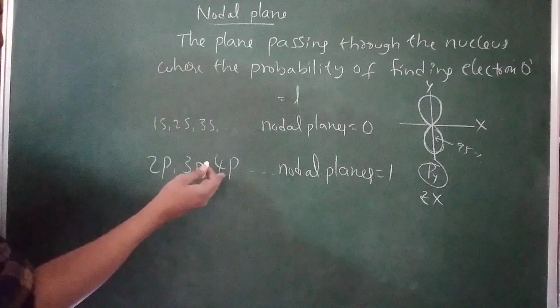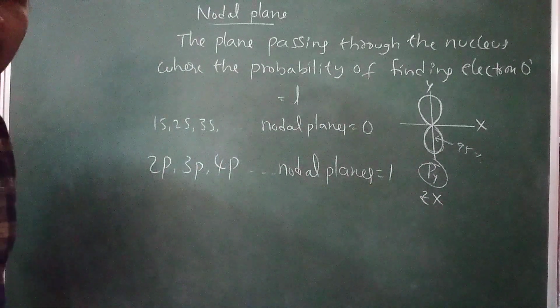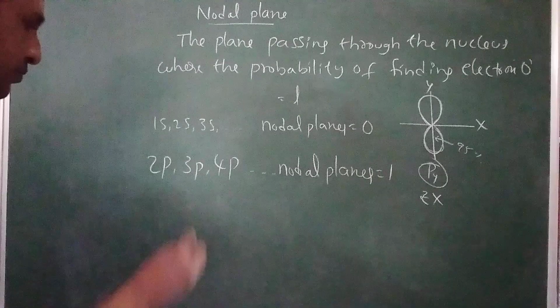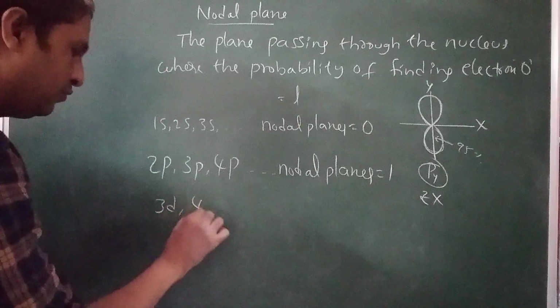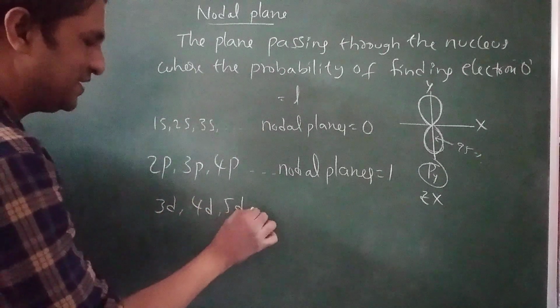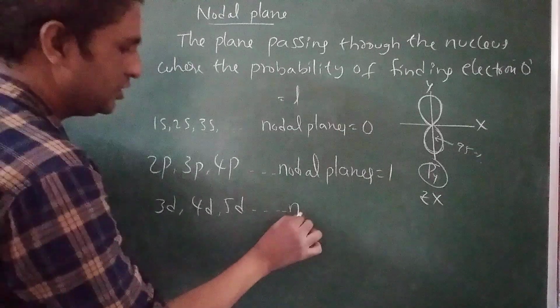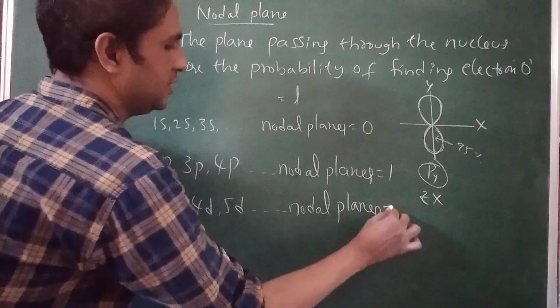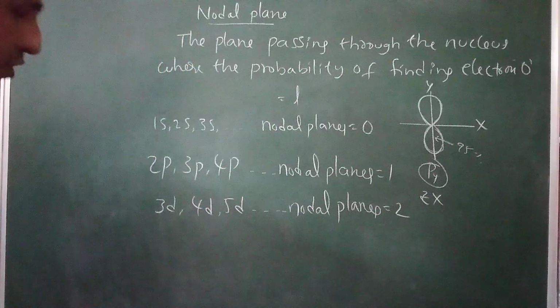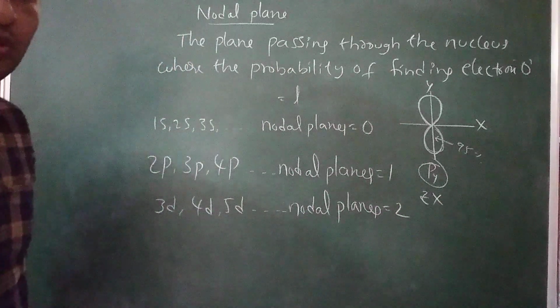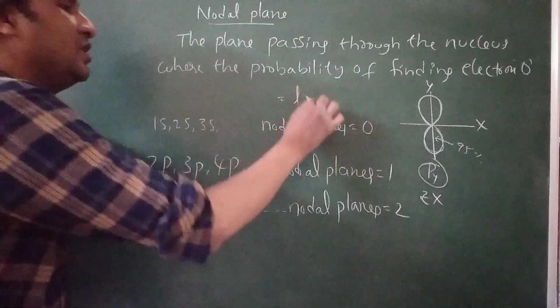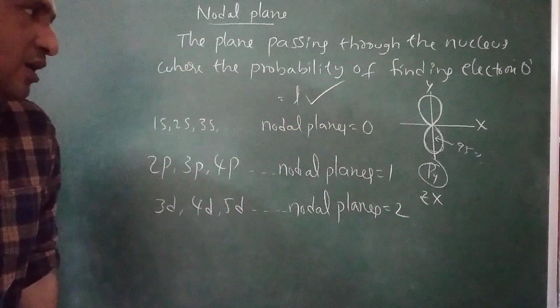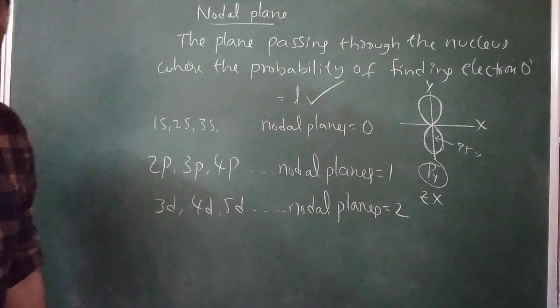Why? For p, the L value is 1. Similarly, for 3d, 4d, 5d, 6d and so on, the number of nodal planes is 2. Why? For d, the L value is 2. So the number of nodal planes for an orbital is equal to L.